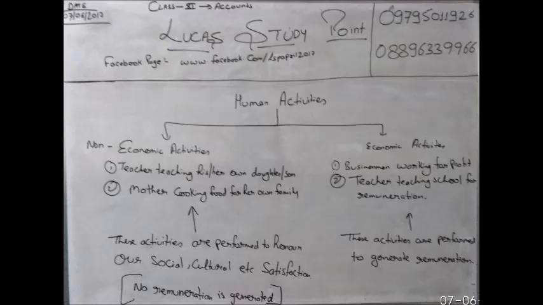So in accounting we record all the economic activities. When we talk about accountancy, we are talking about two things: one is bookkeeping and another is accounting. Both the terms are different. Many say bookkeeping and accounting are the same, but no. Bookkeeping and accountancy are different things. So let's start with bookkeeping.